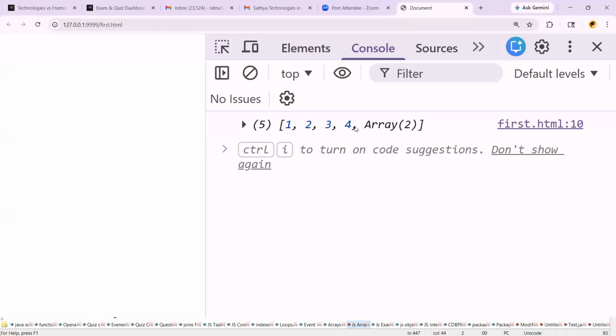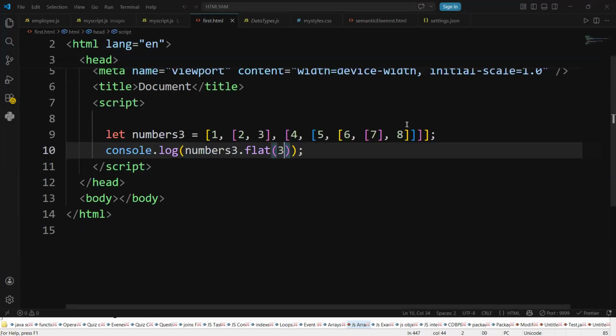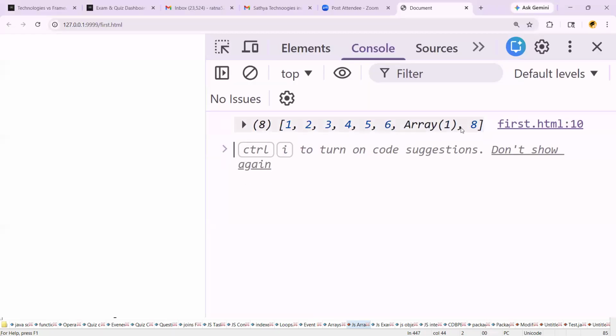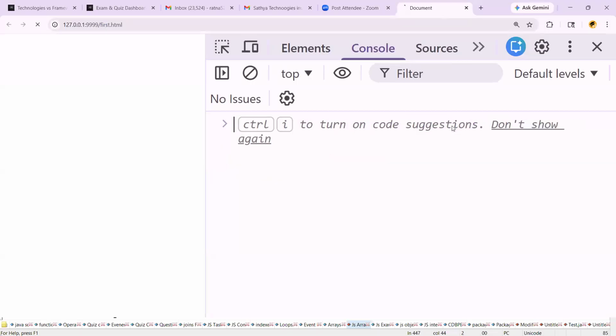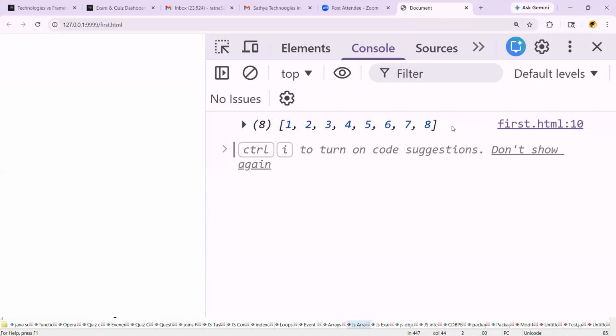Second level of flattening. See guys, that is the second level of flattening. After the second level of flattening, again we have an array of 3 elements. Third level of flattening, see guys, is completed. Again this array contains 1 element. Flat of 4. Then you can see, guys, the flattening levels we have to mention. That is called flattening levels.